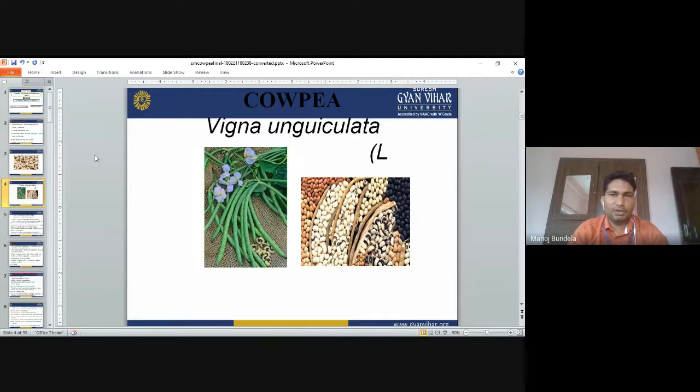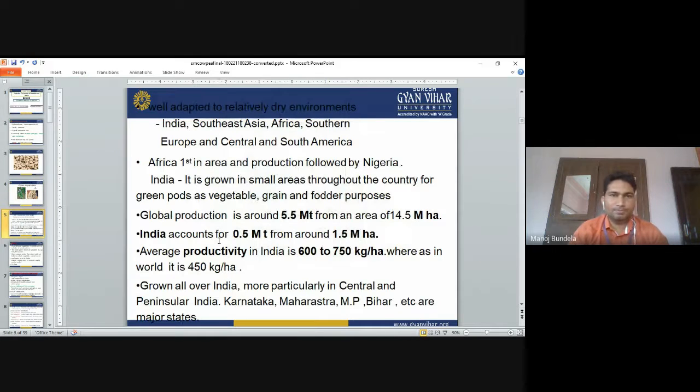Cowpea, Vigna unguiculata L. These are the pods of cowpea and this is the field of cowpea. Both are used for vegetable purposes. It is well adapted to relatively dry environments. It is mainly grown in India, Southeast Asia, Africa, Southern Europe, and Central and South America. Africa is first in area and production, followed by Nigeria. In India, it is grown in small areas throughout the country for green pods as a vegetable, for grain, and for fodder purposes.